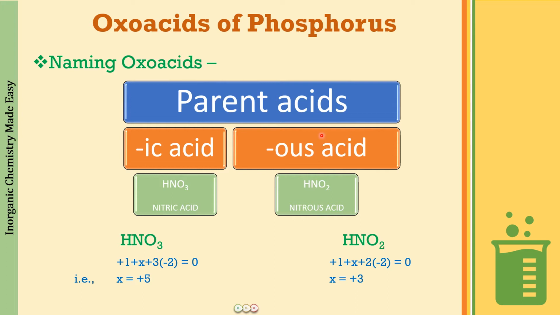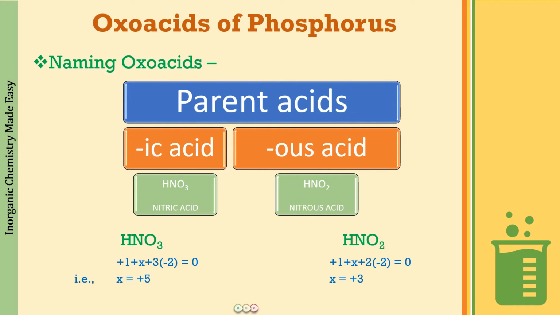Similarly, if we talk about tin, tin is available again in two forms, two oxidation states. It is stannic and stannous. So ic is going to be +4 and us is going to be +2. Similarly, we have lead to be plumbic and plumbous, mercury to be mercuric and mercurous. So in all of these, what you find is that ic is used for the higher oxidation state and us is used for the lower oxidation state.